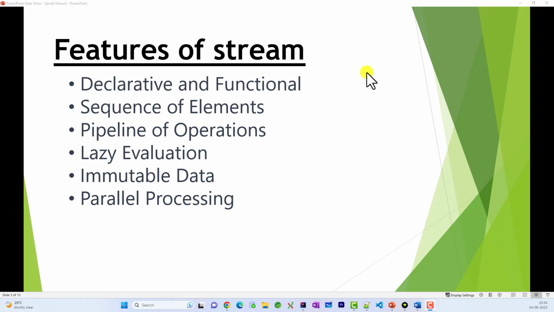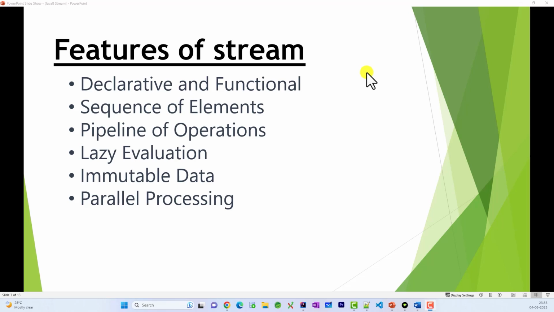Stream allows us to express data processing operations in a declarative manner. That means instead of writing explicit loops and manipulating data structures, we define operations on streams and let the stream API handle the underlying implementation details. Streams also promote a functional programming style where operations are applied to the data in a pipeline of transformations. Meaning, we are going to have a pipeline of operations.